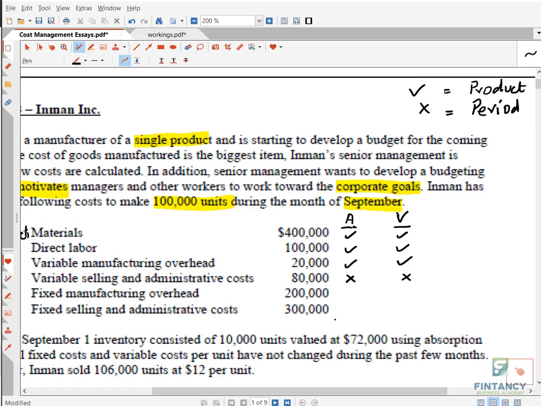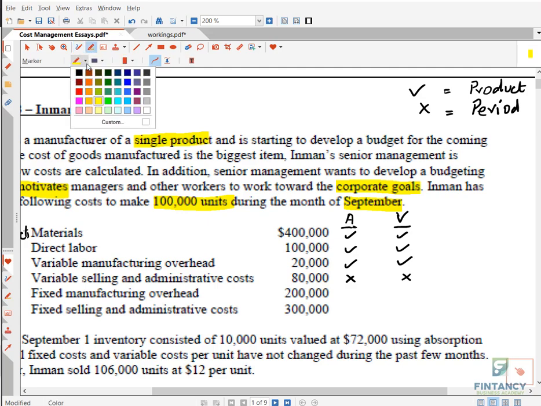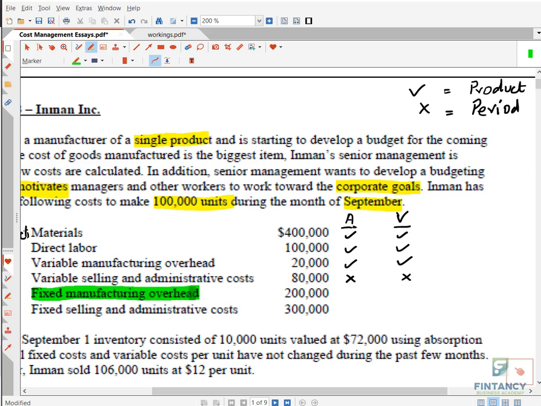Very nice. Fixed manufacturing overhead. Remember, this is the issue. This is the fight, my friends, between both the methods. Every time they ask you a question on this topic, you need to look for fixed manufacturing overhead because that is the reason for the difference. In absorption, that is product, right? In variable, that is period.